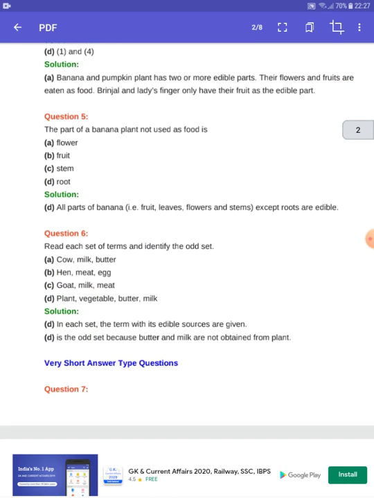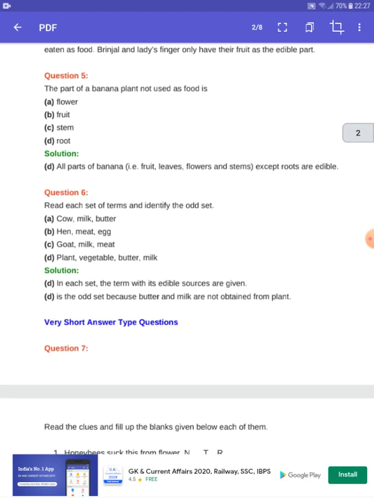Next question: the part of the banana plant not used as food. Flower? I have already discussed earlier, we eat the flower. Fruit, yes. Stem, root. So all parts of banana, that is the fruit, leaf, flower and stem, except roots, are edible, because in India there are a lot of people and a lot of types of eating styles.